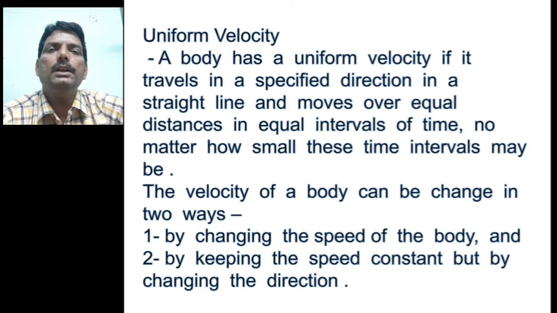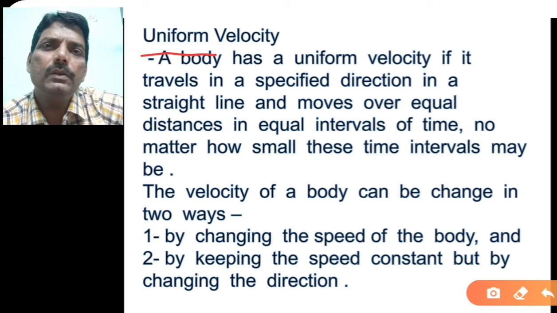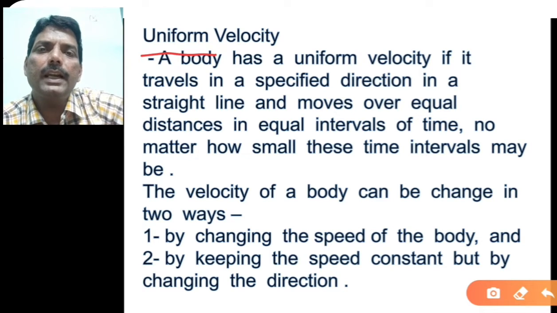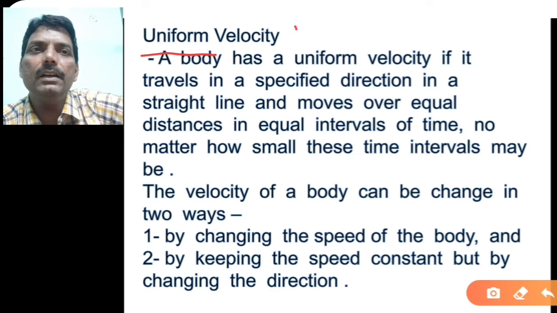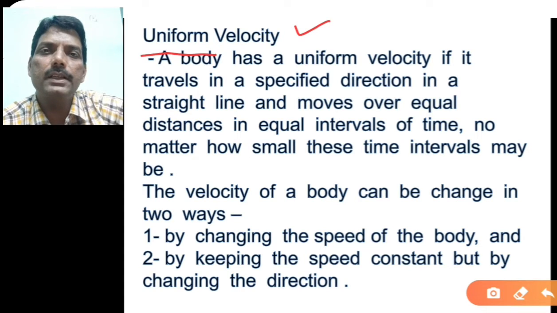Next one is uniform velocity. Again the word uniform is coming here. Velocity you already know. You can define velocity as the rate of change of displacement with respect to time, or velocity is equal to displacement upon time. But the actual definition is rate of change of displacement with respect to time. Now if the displacement of the object is equal in equal intervals of time, then that is nothing but uniform velocity.